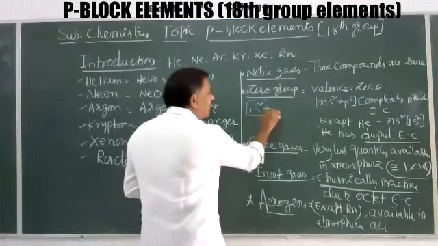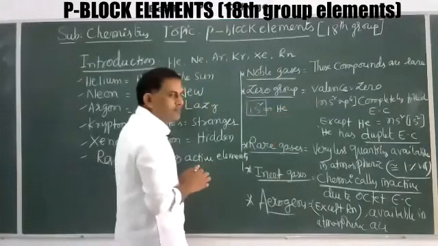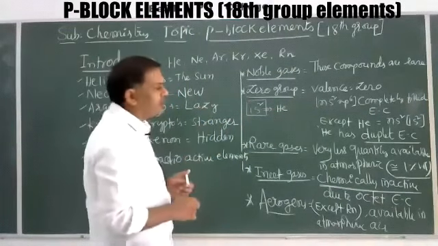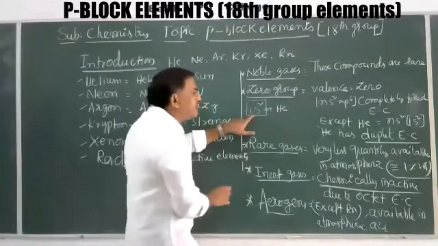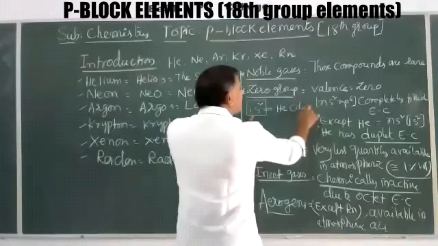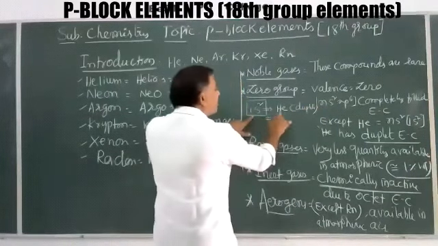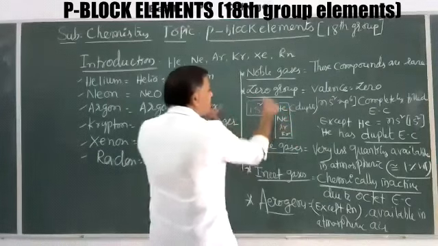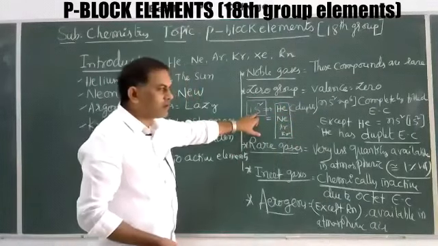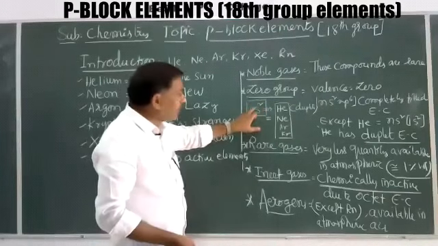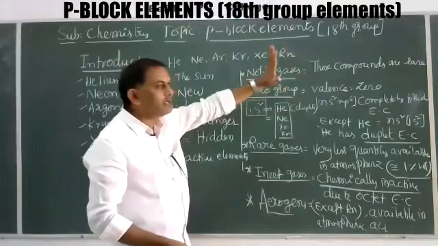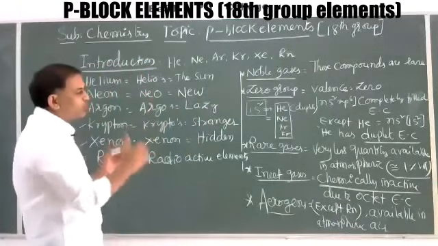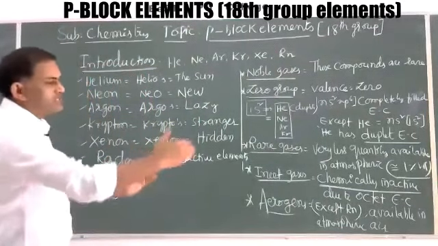Originally helium belongs in the s block, but because it has a stable duplet configuration and shows properties similar to neon, argon, krypton, and xenon, it is arranged in the p block under the 18th group. So that is why these are called noble gases, zero group, rare gases, inert gases, and aerogens.